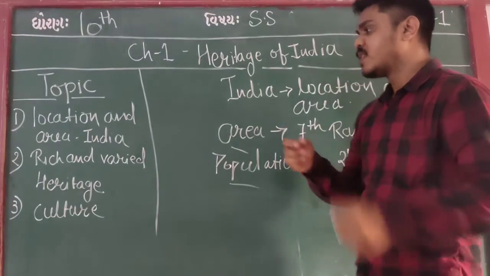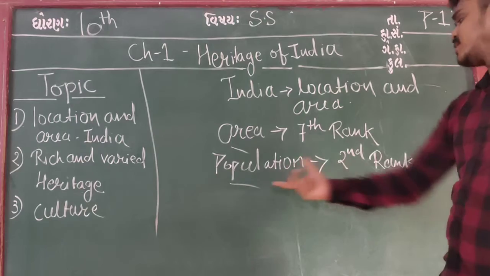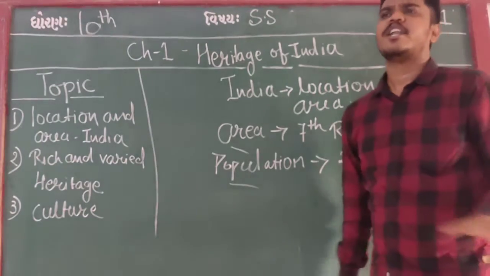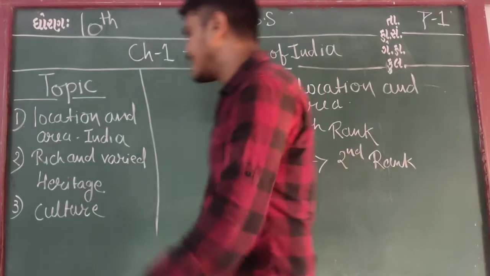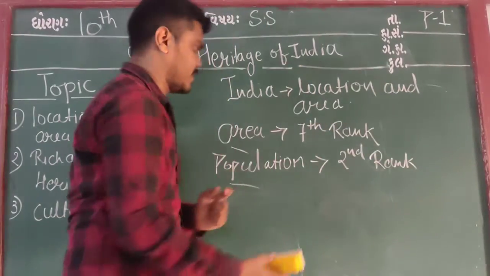Okay, see now, location and area wise 7th rank, population wise 2nd rank. This was the first topic, simple and simple. No need for explanation on this. Now, second, rich and varied heritage. Okay, now we will discuss the second topic.